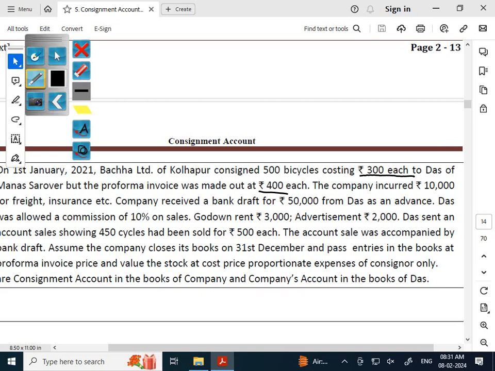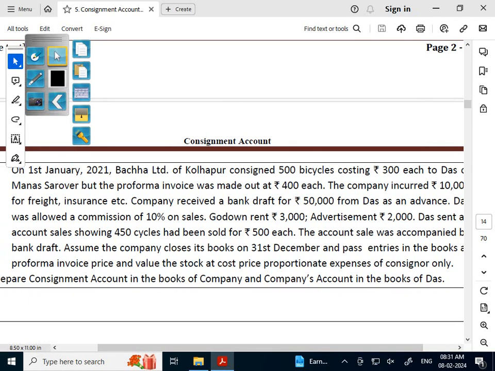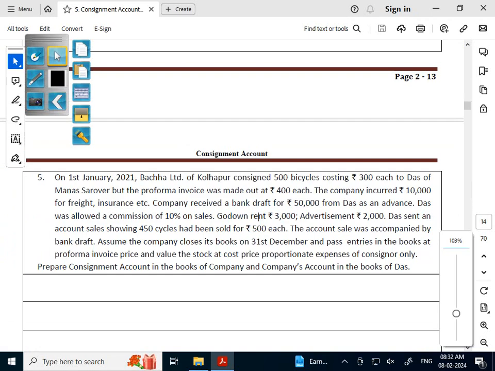Das was allowed a commission of 10% on sales.